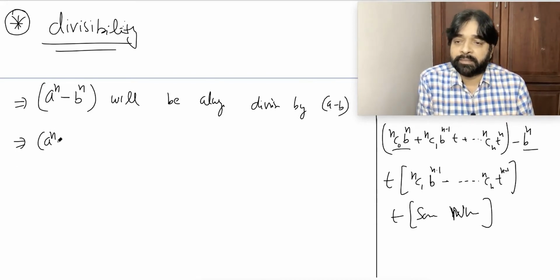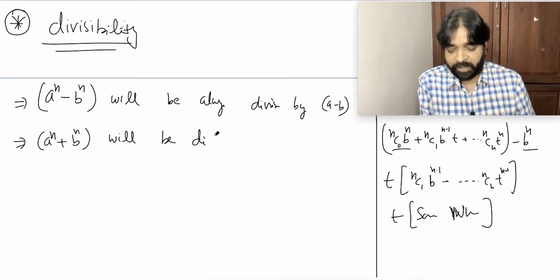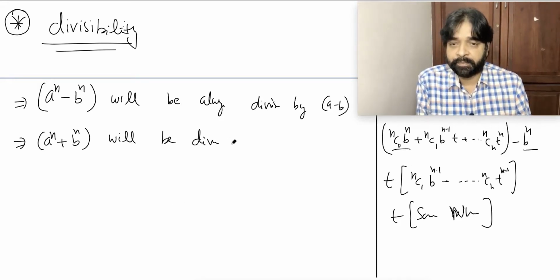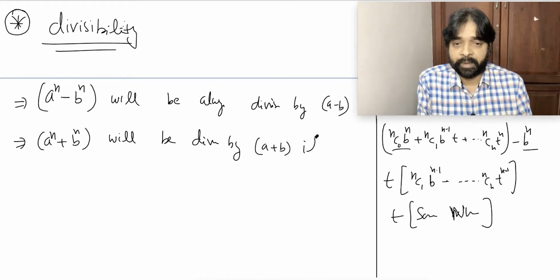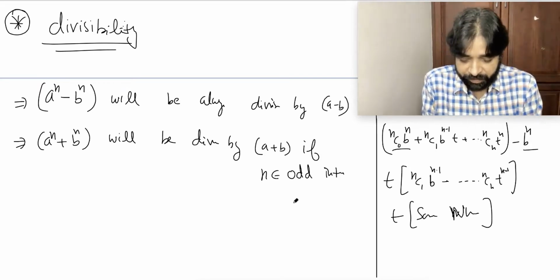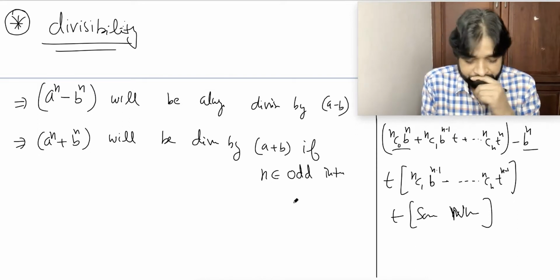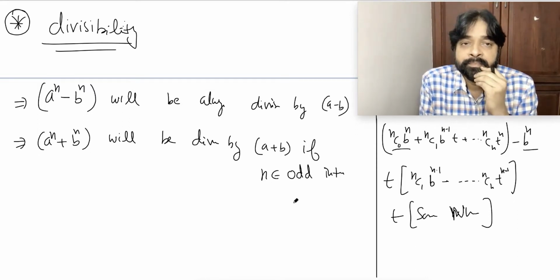a power n plus b power n will be divisible by a plus b if n belongs to odd integer. Can you digest it? Yes.